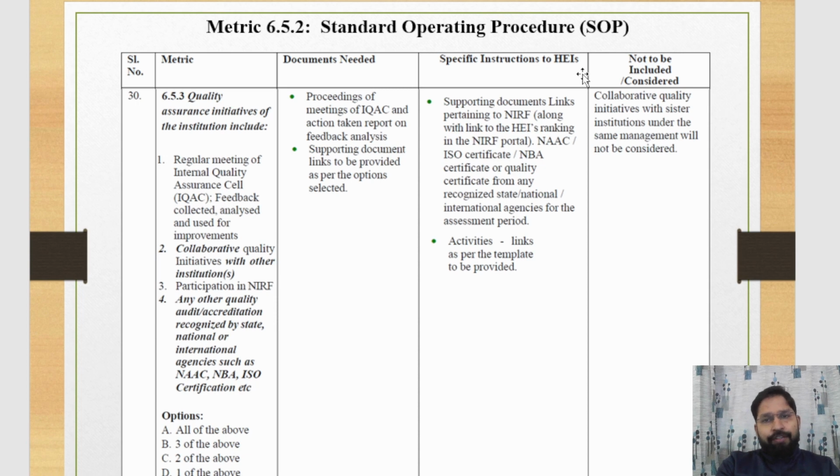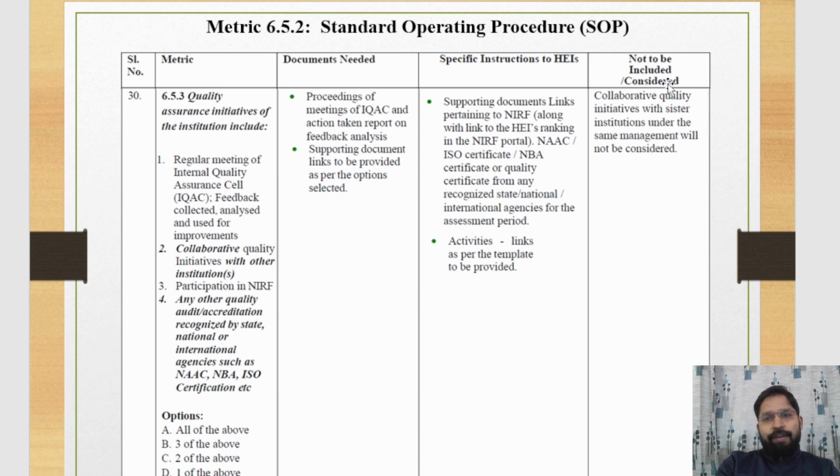Specific instruction to higher education institutions: supporting document links pertaining to NIRF, along with the link to the higher education ranking in the NIRF portal, NAAC/ISO certificate, NBA certificate, or quality certificate from any recognized state, national, or international agency for the assessment period, can be provided here. Activity links as per the template are to be provided here. If you provide a number of activities, like feedback or participation in NIRF ranking, you should provide the link of that particular activity.